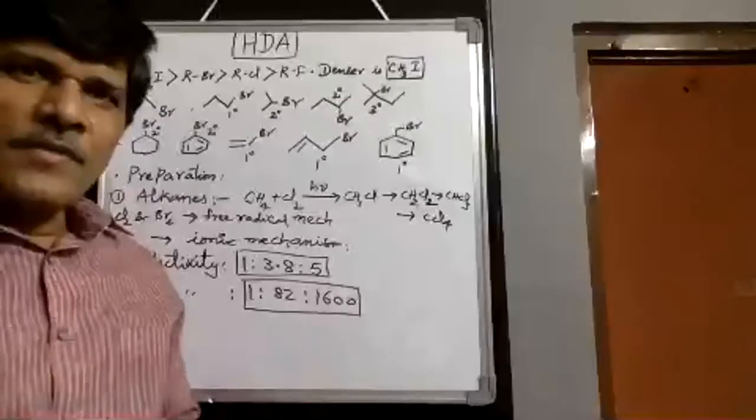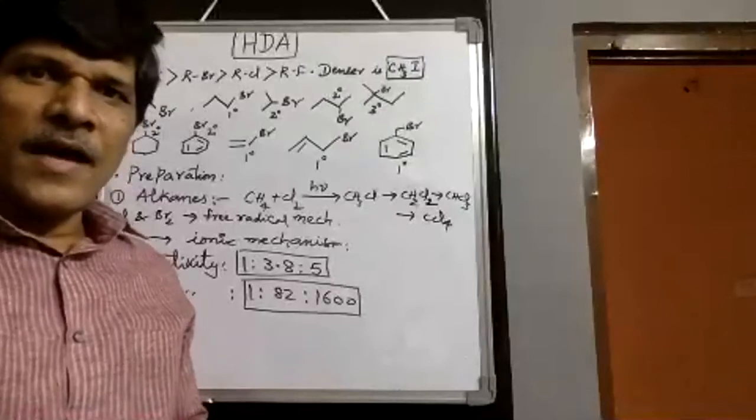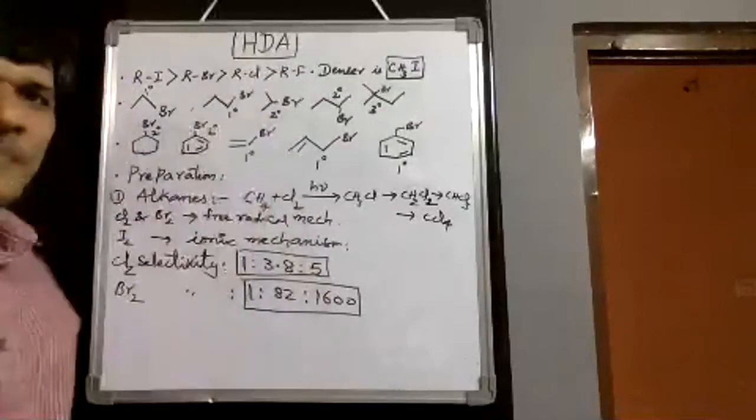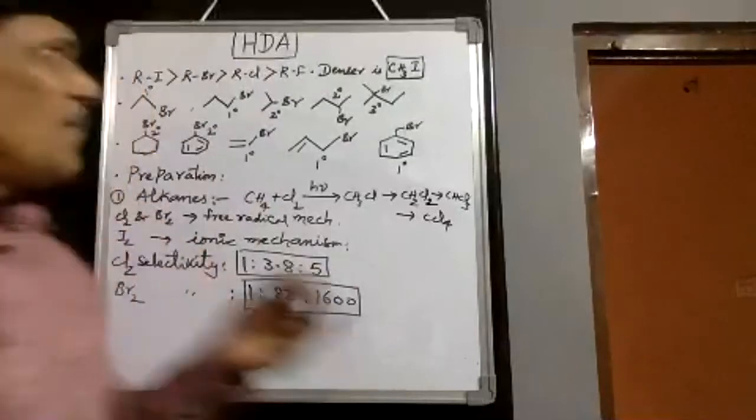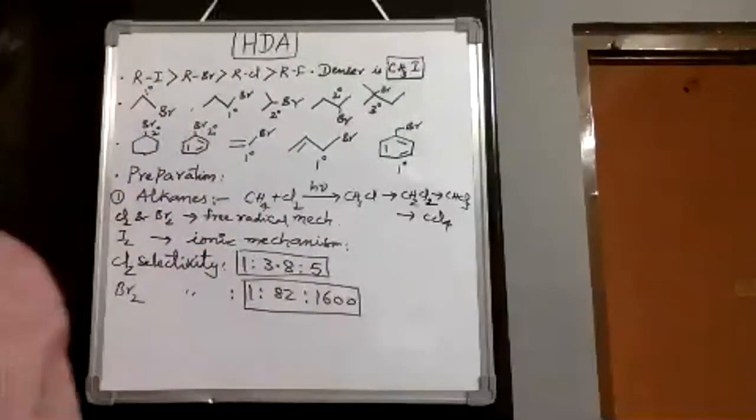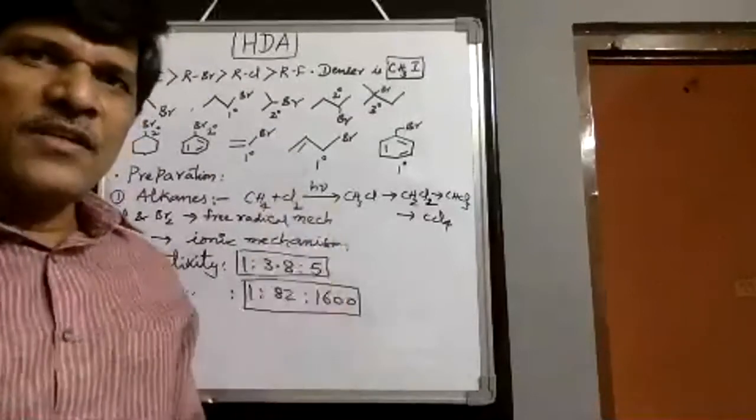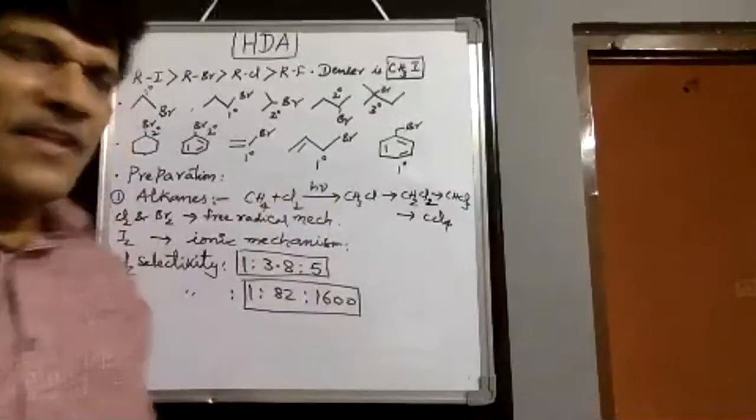Good afternoon, boys. This is the synopsis for halogen derivatives of alkanes and halogen derivatives of arenes. We will take a little bit of introduction over halogen derivatives of alkanes as well as arenes.